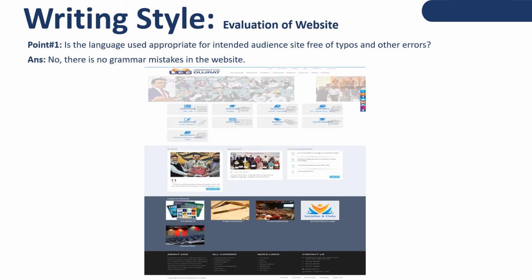In writing style, which is another point of evaluation of the website, point number 1 is, is the language used appropriate for the intended audience, and is it free of typos and other errors? No, there are no grammar mistakes on the website. I have gone through this website thoroughly and I didn't find any mistakes, like grammar mistakes or typos. So yes, there are no mistakes.